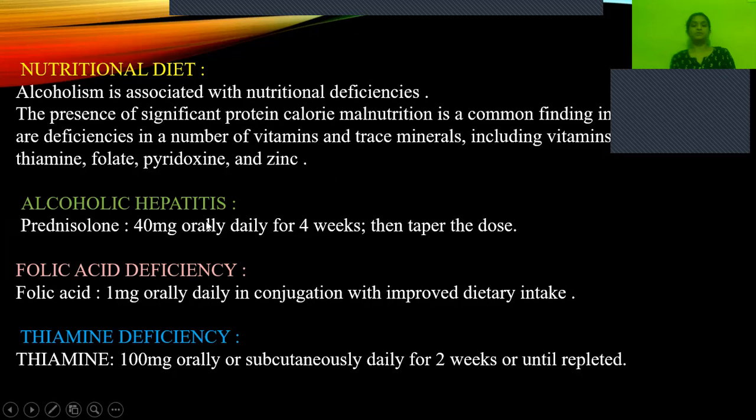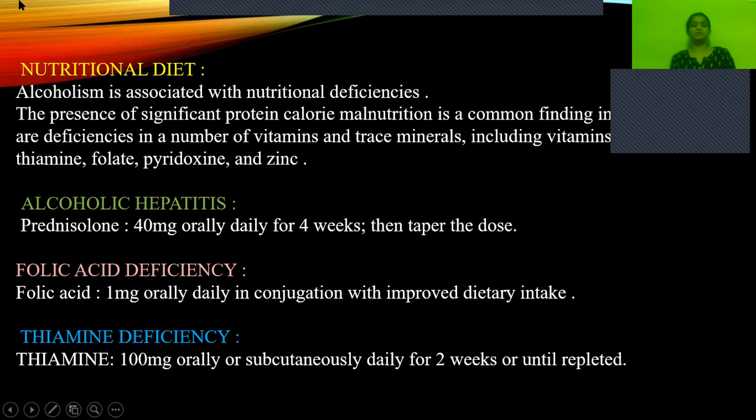And then if there is alcoholic hepatitis, inflammation is there, then we have to give anti-inflammatory drugs like prednisolone. Prednisolone is an anti-inflammatory medication. It is given in a dose of 40 mg orally daily for 4 weeks, then taper the dose. And then if there is folic acid deficiency, and they are more prone to folic acid deficiency, why?